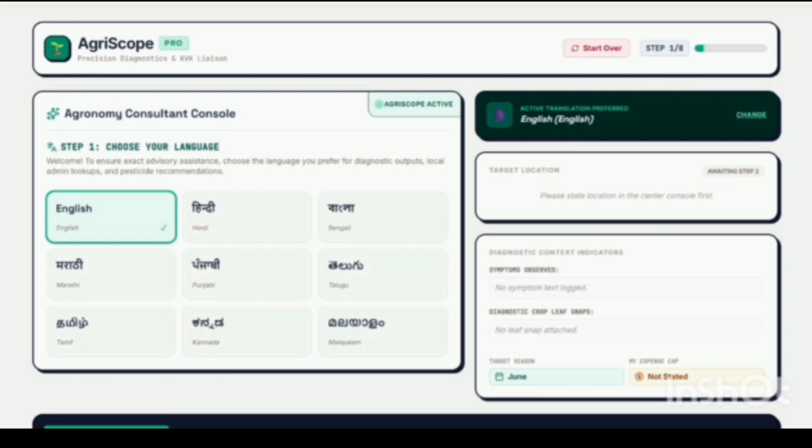Existing AI tools give generic, expensive advice in English, completely ignoring the farmer's reality. Agriscope changes that by putting an empathetic, localized AI crop doctor directly in their pockets. Now, let's look under the hood at our architecture.